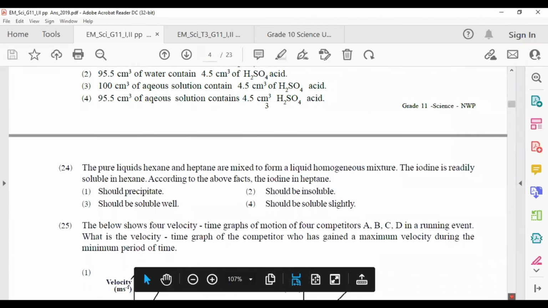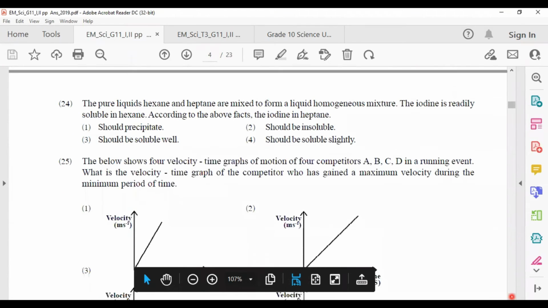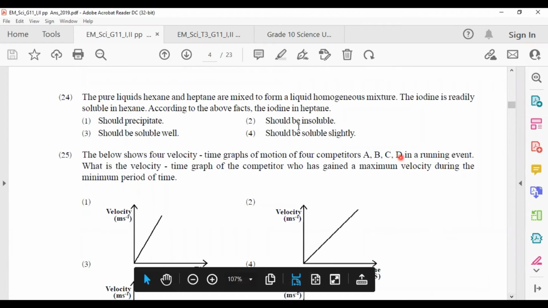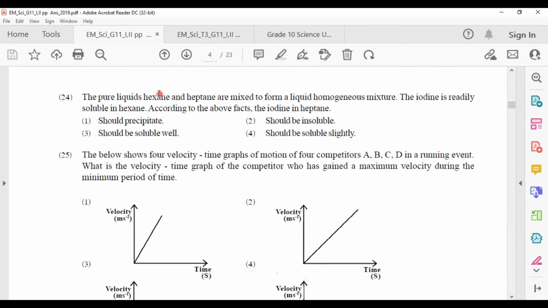The pure liquids hexane and heptane are mixed to form a liquid homogeneous mixture. Iodine is readily soluble in hexane. According to this fact, what about the iodine in heptane? They have told you that heptane and hexane have mixed well. They have mixed very well and formed a homogeneous mixture.